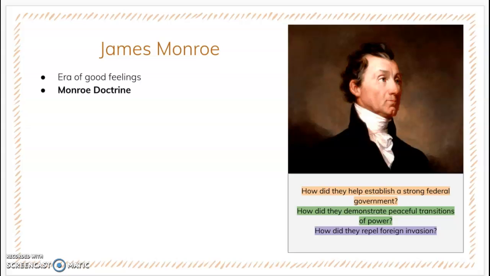Okay? So once again, the Monroe Doctrine was a doctrine in which the United States instructed European nations to refrain from meddling in the affairs of the Western Hemisphere.